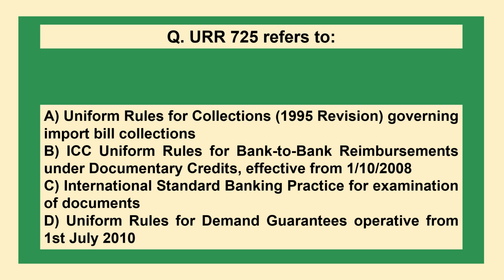The next question is: URR 725 refers to option A. Uniform Rules for Collections 1995 revision governing import bill collections. B. ICC Uniform Rules for bank-to-bank reimbursements under documentary credits effective from 1st October 2008. C. International Standard Banking Practices for examination of documents. D. Uniform rules for demand guarantees operative from 1st July 2010.